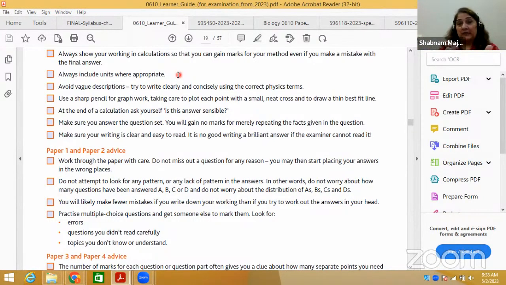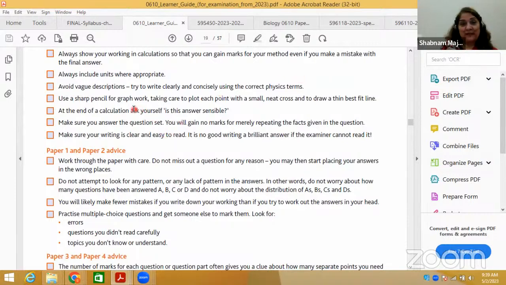For example, there's a table of independent variable and dependent variable with different units mentioned, so you have to see what the temperature units are, the molar concentration units, whatever. Even in magnification, in biology we usually take millimeters instead of centimeters for lengths and all that. So that is very important to take.